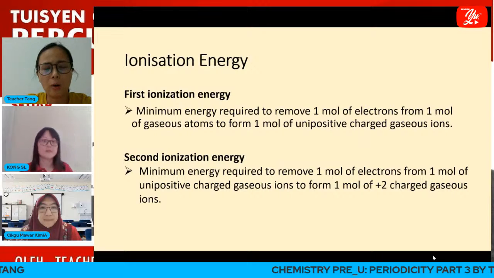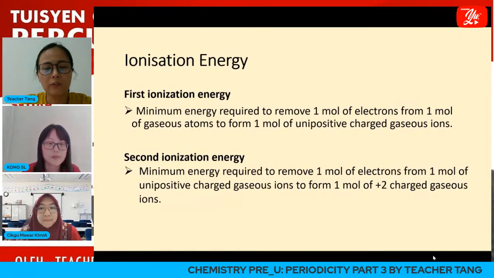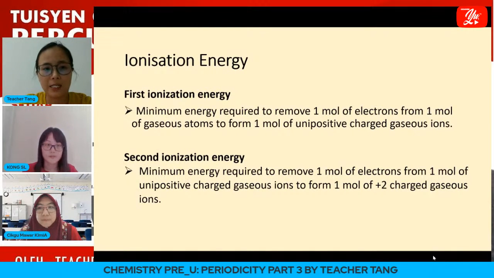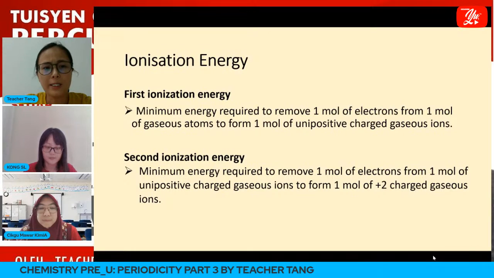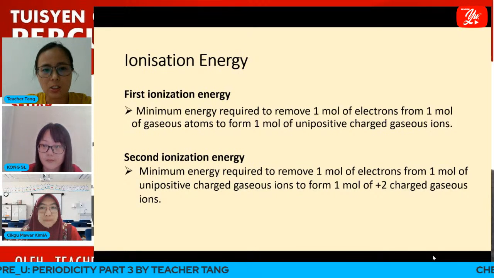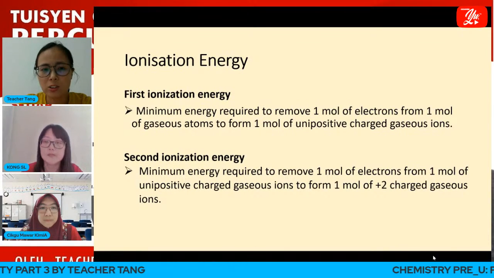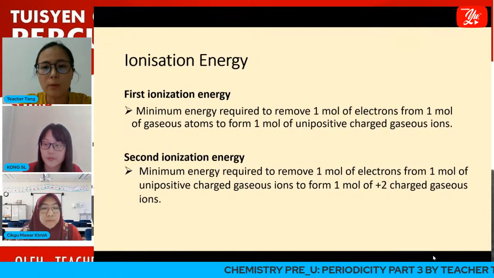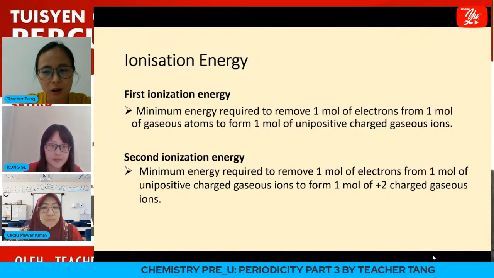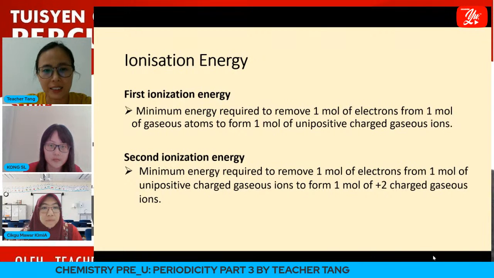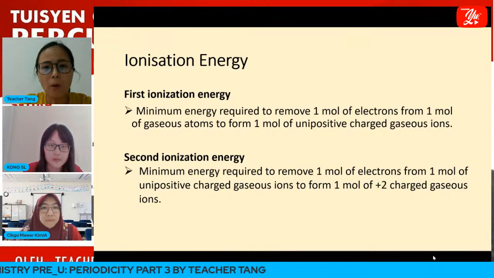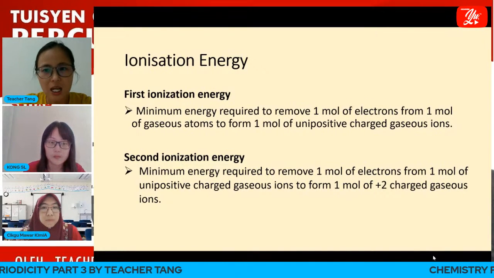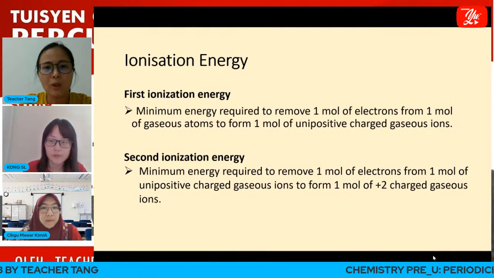Before that, we need to look at the definition of ionization energy. So what is first ionization energy? First ionization energy refers to the minimum energy required to remove 1 mole of electrons from 1 mole of gaseous atoms to form 1 mole of unipositive charged gaseous ions. So what does it mean?